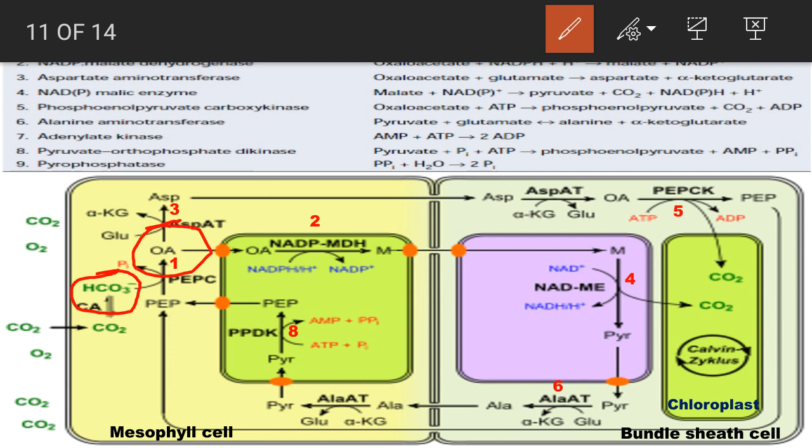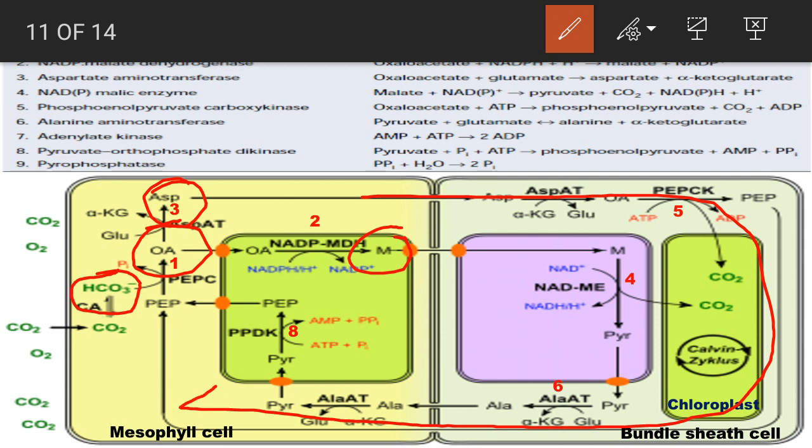in the form of bicarbonate ion and gets fixed in the 4 carbon compound oxaloacetate, which is why it is called the C4 pathway. And after the formation of this 4 carbon compound, there is a possibility of forming malate or aspartate. Whatever may be the case, whether it forms malate or aspartate, both of them get processed, and again by the action of various enzymes it forms again a receiver molecule phosphoenol pyruvate for the next phase of the process.